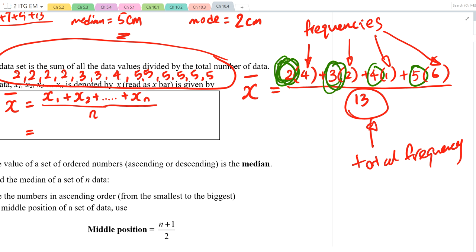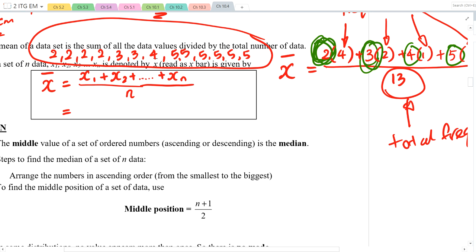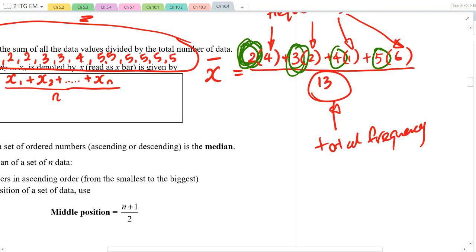We want to simplify it. In the numerator, okay, let's talk about the denominator first. In the denominator, we've got the total frequency. All agree, right? Very easy. Frequency, we usually use the letter F to represent it. Total frequency, the sum of the frequencies. And then we are so lazy, we don't even want to spell this out. Sum of frequency.